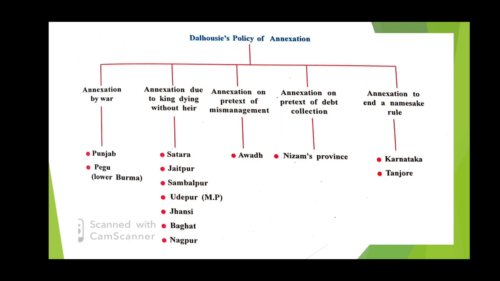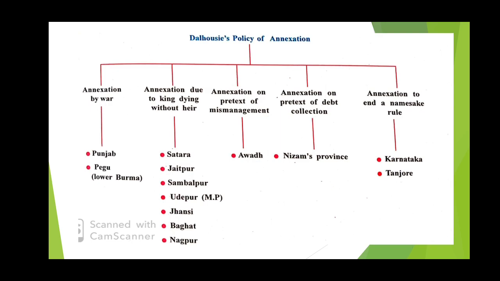Then annexation due to king dying without heir. Without heir means not having any son. So the places without any king, nobody is to take care of the place, so that place is also taken over by Dalhousie. That is Satara, Jaipur, Sambalpur, Udaipur, Jhansi, Bhagat, Nagpur.